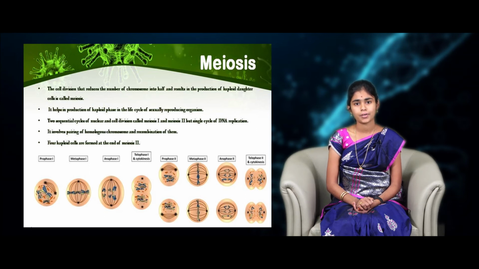Meiosis is divided into two types. One is meiosis 1 and another one is meiosis 2. In meiosis 1, pairing of homologous chromosomes occurs and recombination also occurs.